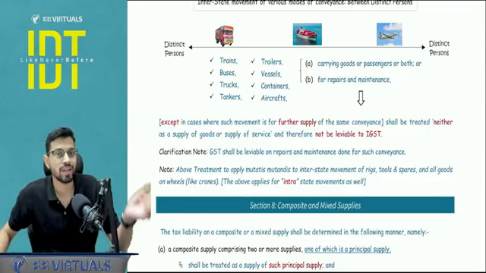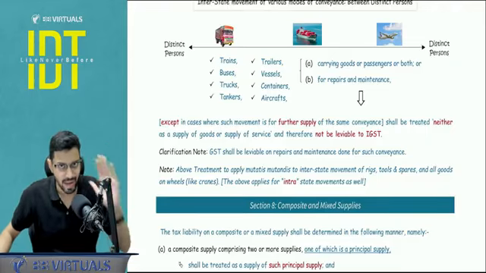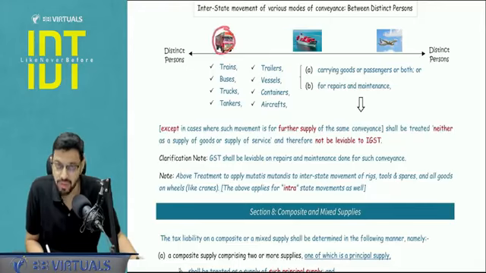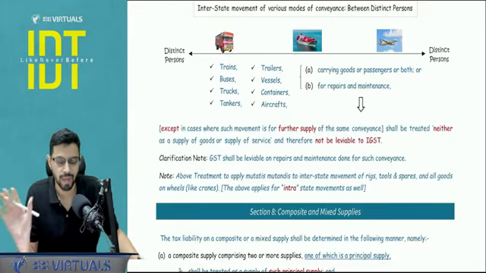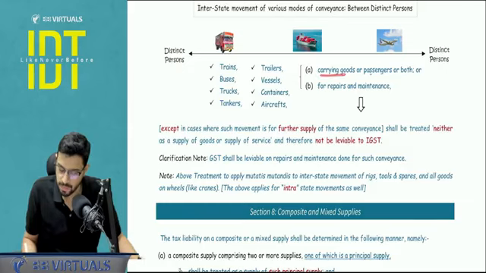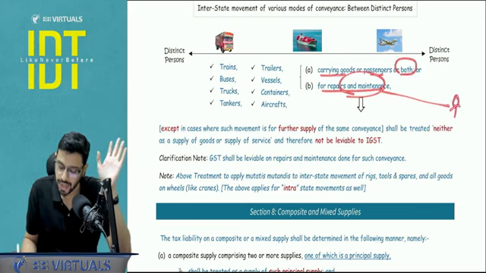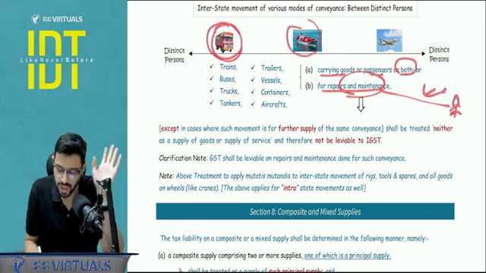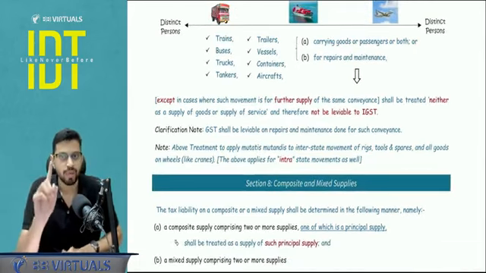And in real life there were notices issued, but the law and the CBIC recognized this problem and issued a circular stating that this transfer of the conveyance itself will not trigger supply. It is non-supply, provided it is used for carrying goods, passengers, or both, or maybe for the purpose of repair and maintenance. Needless to say, on this repair and maintenance, whatever that mechanic may be earning is a GST-related supply. But on this particular conveyance, there will be no trigger of supply provisions. Okay. Now, one more thing.